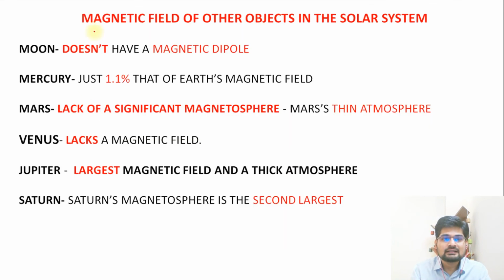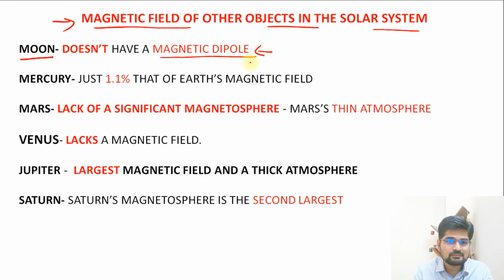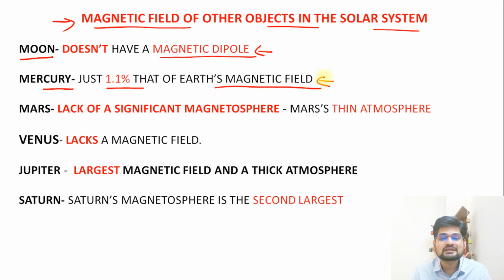And at last, let's learn about some important things related to the magnetic field of other objects in the solar system. The Moon doesn't have a magnetic dipole. That is important to remember. Mercury has just 1.1% of Earth's magnetic field.